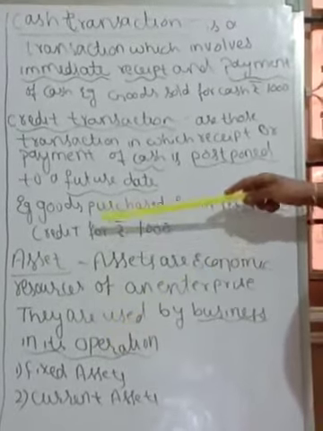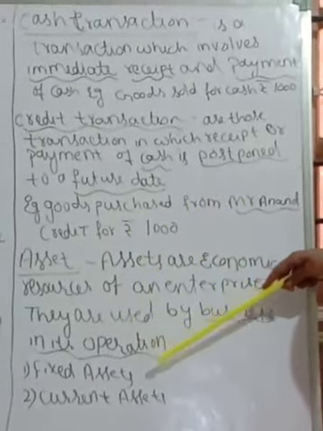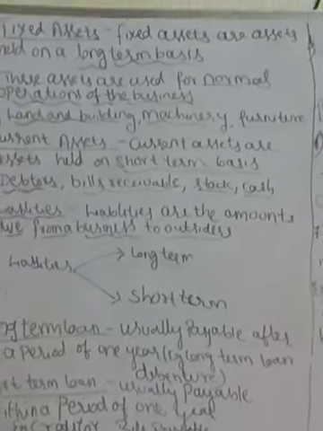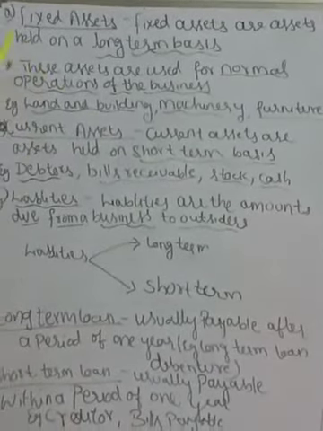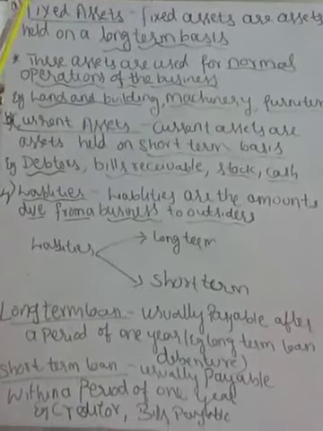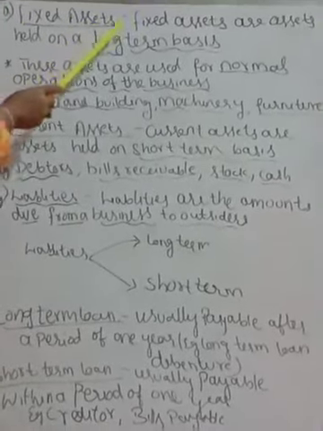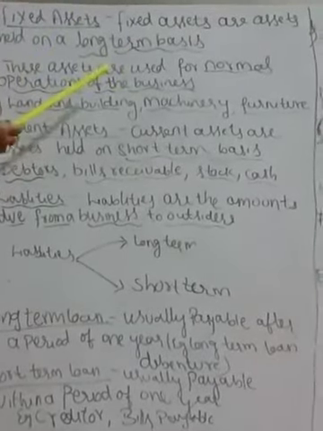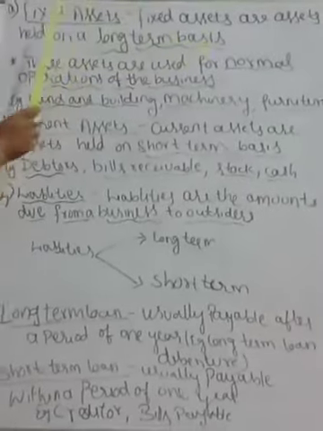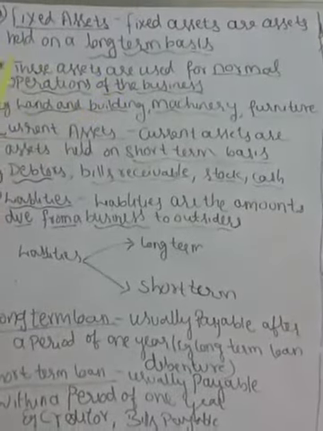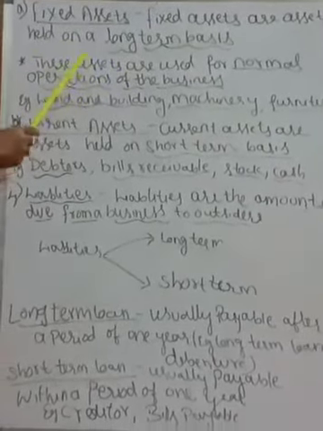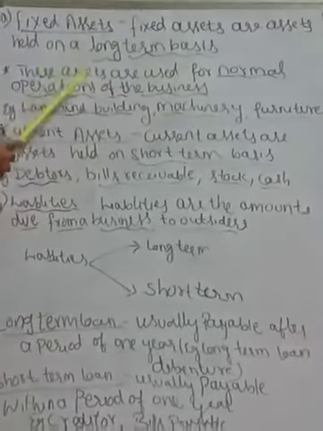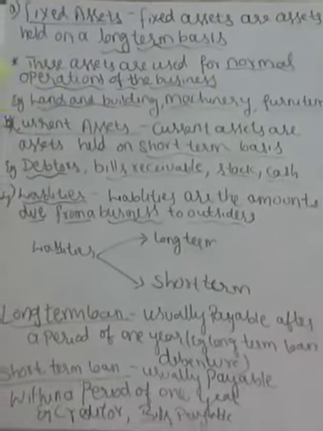Here assets are of two types, fixed assets and current assets. Fixed assets are assets held on a long-term basis, more than 1 year. These assets are used for normal operation of the business. Example, land and building, machinery, furniture. So it has been kept in the business for more than 1 year.